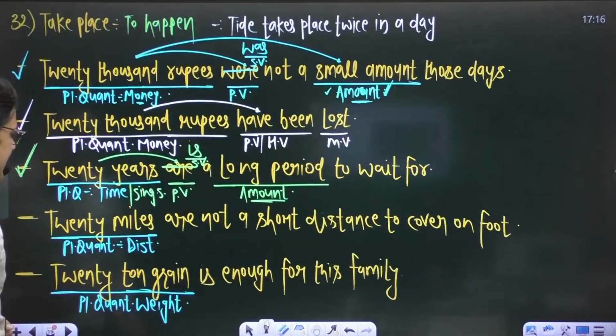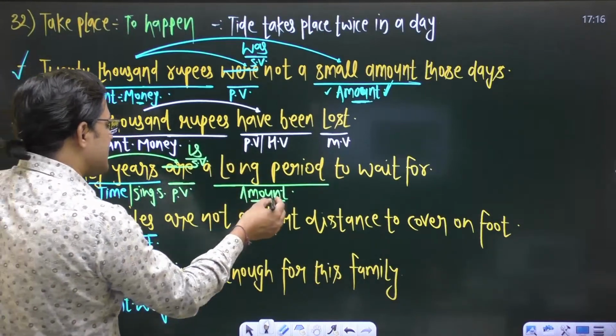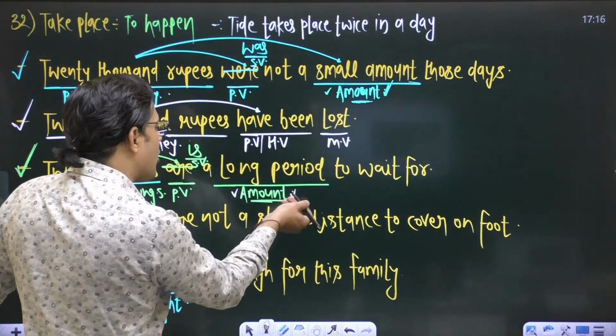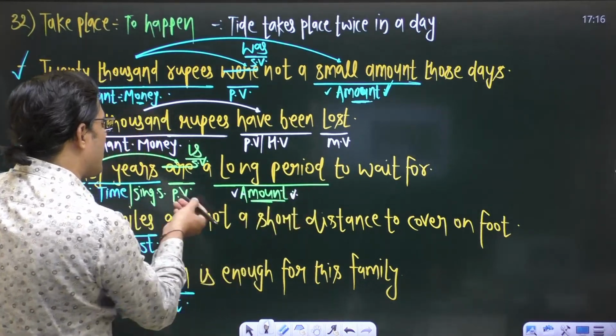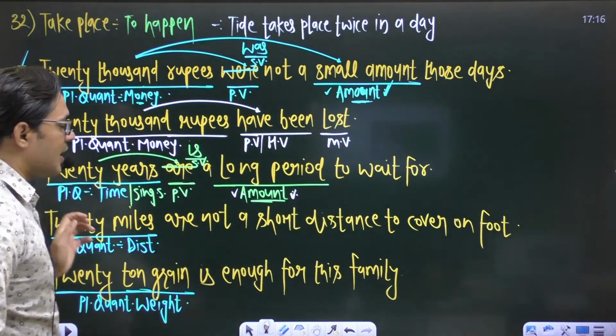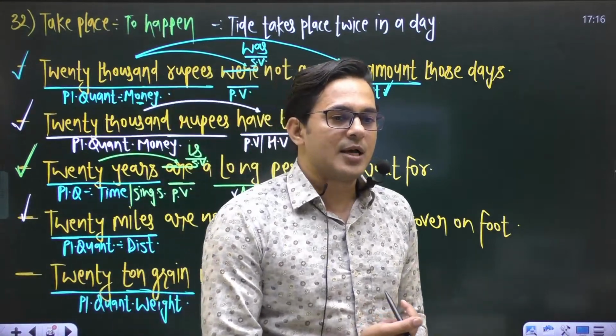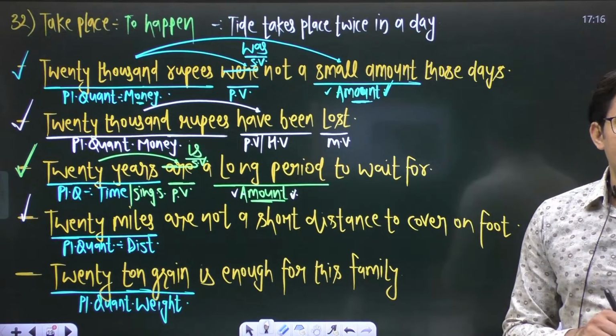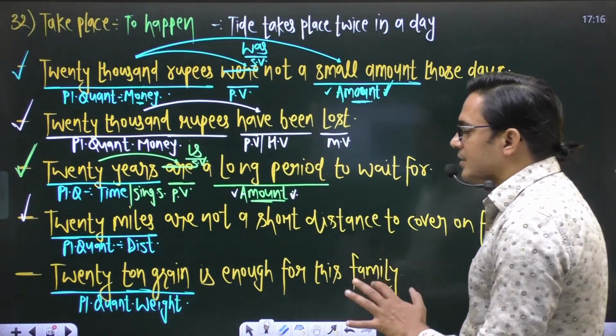But in the last sentence, 20 years is used as an amount. It is a long period. So in case of amount, we use a singular verb. Are you getting my point? Yes, guys. Are you getting me? Just leave a comment. Are you getting this concept?